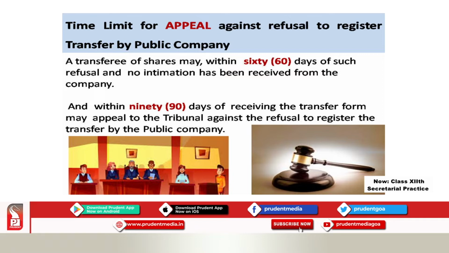If a company has refused the transfer of your shares, you can appeal for it. Now how do you appeal? You appeal by going to the court. So that's why I put for you a bench here, you can see, of 3 judges where the matter is put for appeal. Why shares are not permitted to be transferred. And I put that symbol for you where the judge gives his final decision by banging it on the table.